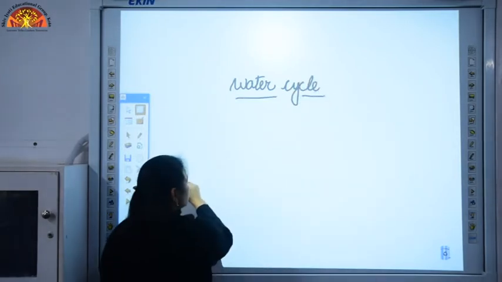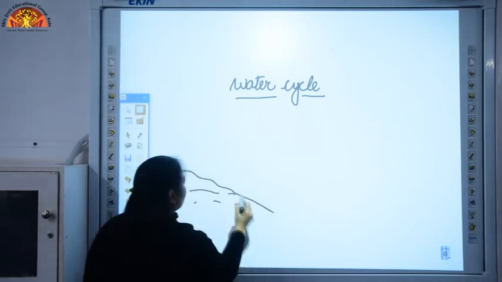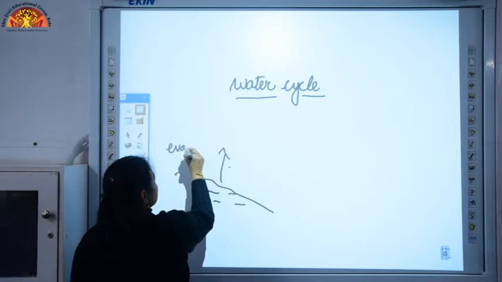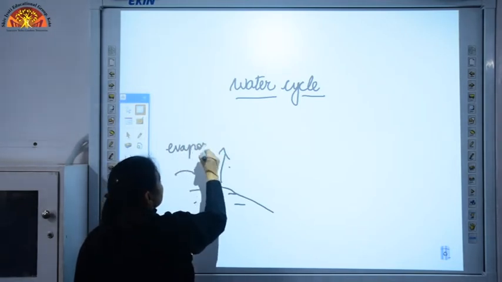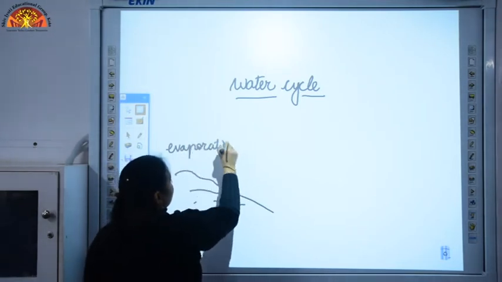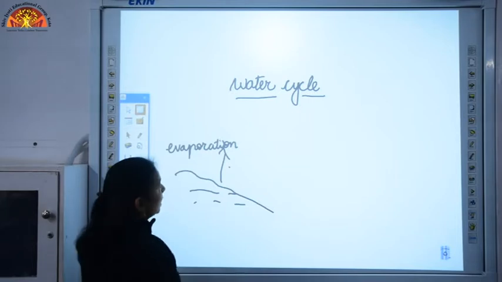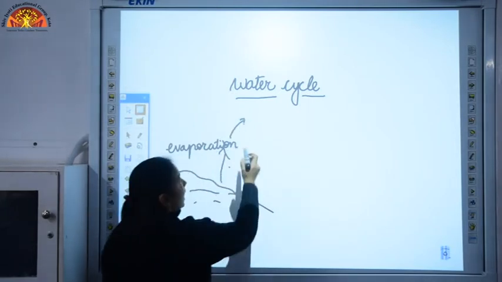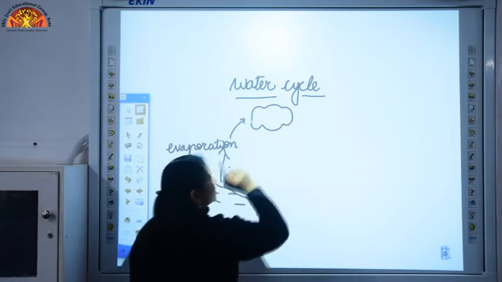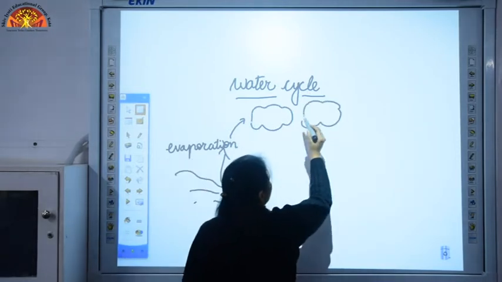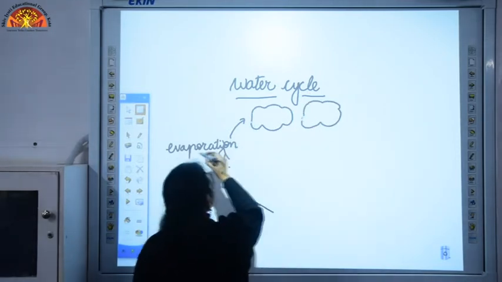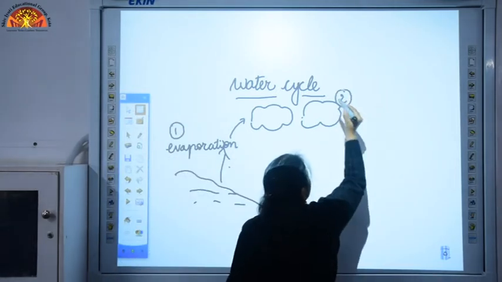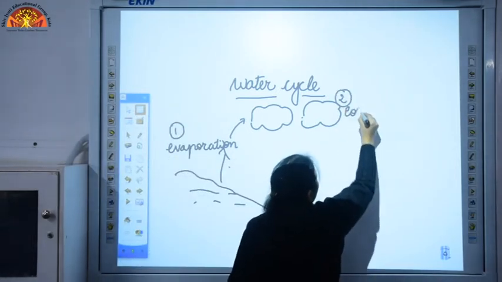See, first, from the water bodies, the water is evaporating, means the first process that is taking place is evaporation. Evaporation of water takes place. These water vapours rise in the atmosphere and they form clouds due to condensation. So, what is the second process that is going on here? First one was evaporation. Second process, condensation.